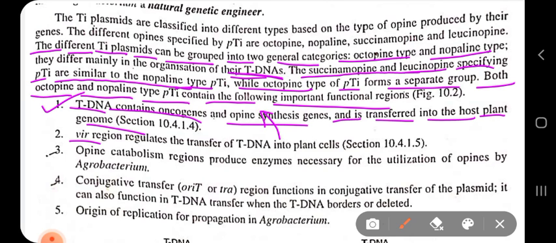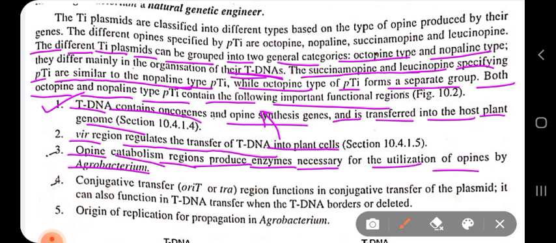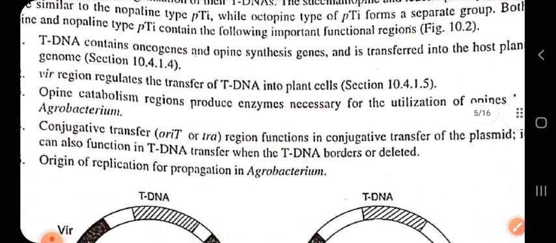It also consists of the vir region, the virulence region, which regulates the transfer of tDNA into the plant cells. There is also an opine catabolism region, which produces the enzymes necessary for the breakdown and utilization of the opines by the Agrobacterium, because Agrobacterium uses opines as a source of energy and carbon. It also consists of a region called ORET.